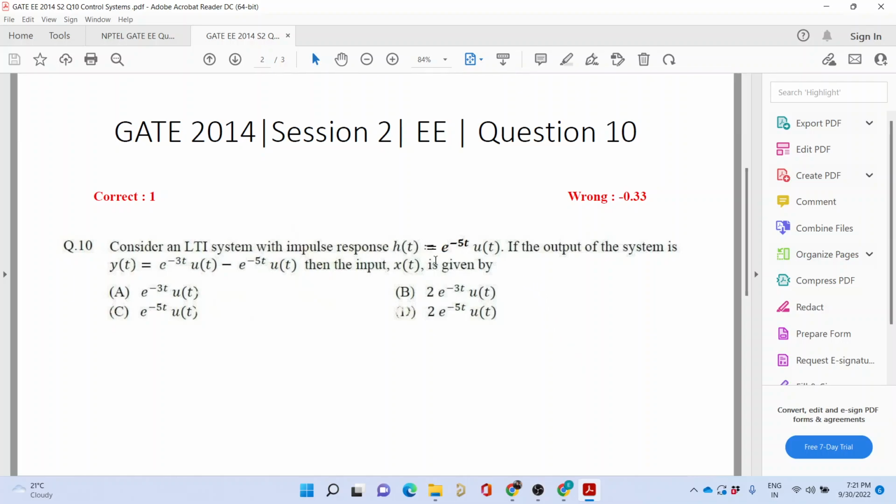So the first thing that we have to do is convert this time domain into Laplace domain, because in Laplace domain the output becomes multiplication of the Laplace transform of the input and the Laplace transform of the impulse response.